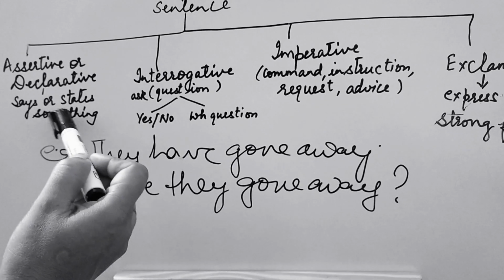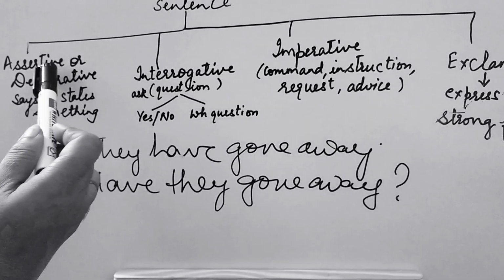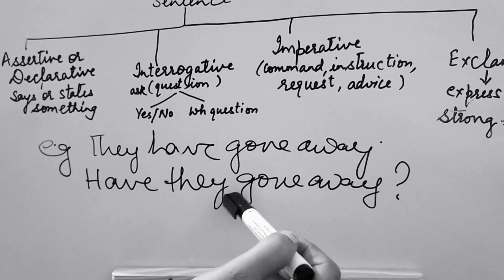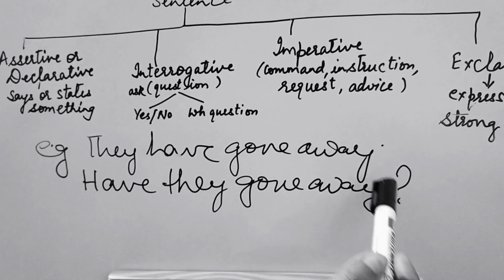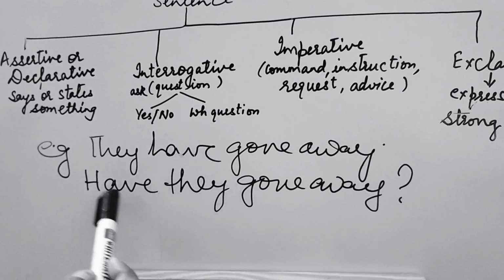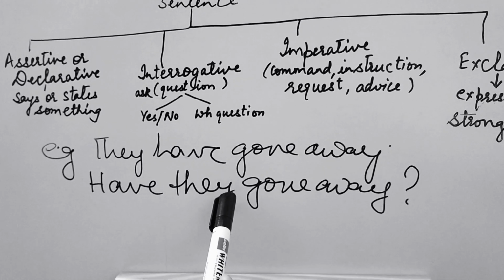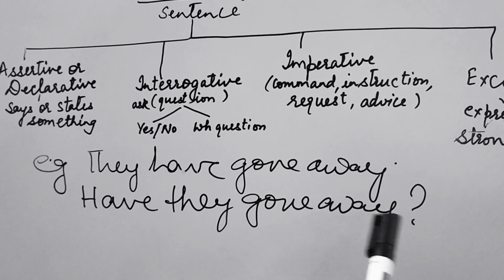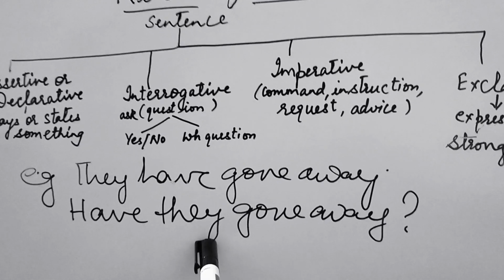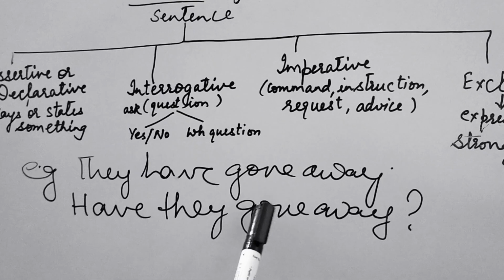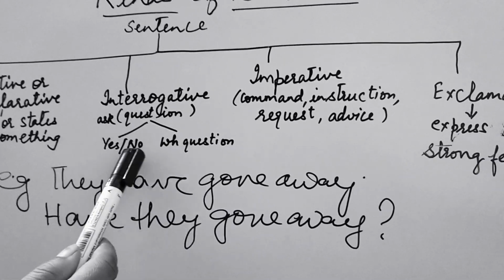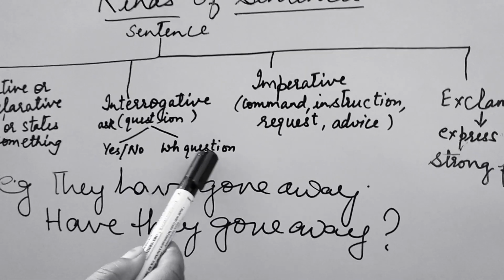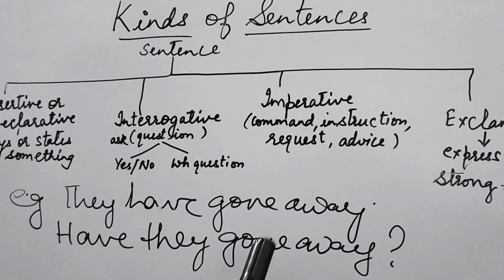So this was an assertive sentence and now this has changed into an interrogative sentence. We have brought the auxiliary verb out, the subject is taken afterwards and then the question mark. So this is how you frame an interrogative statement. You can use yes or no questions and you can also ask WH questions.